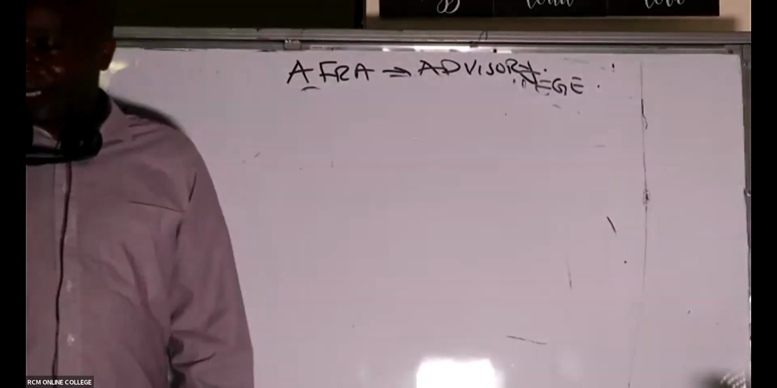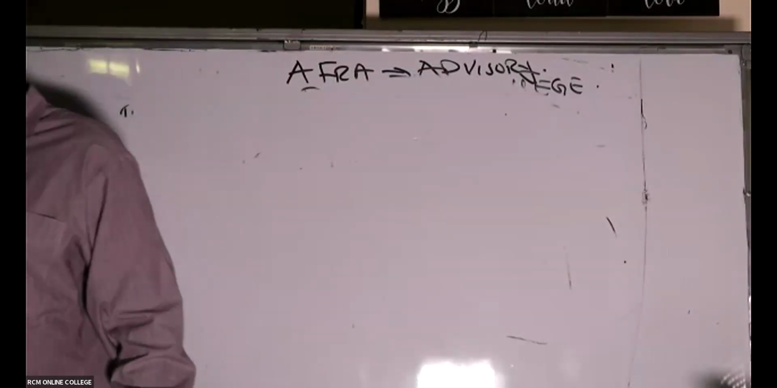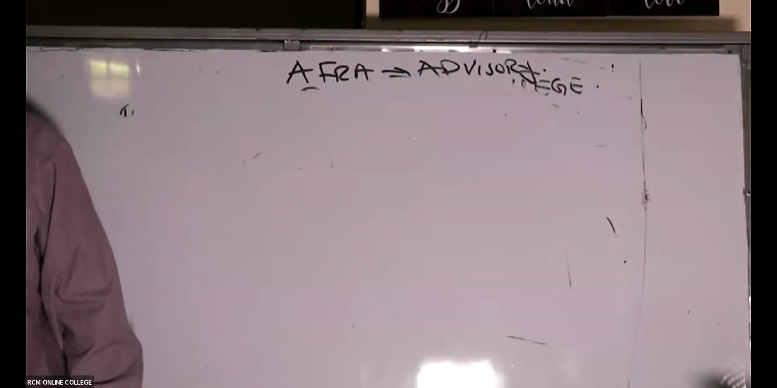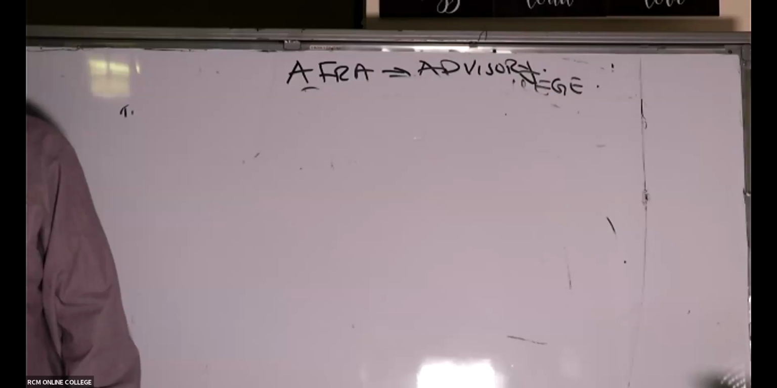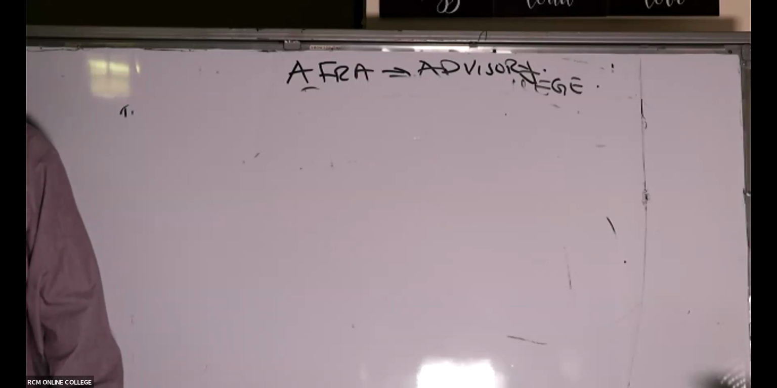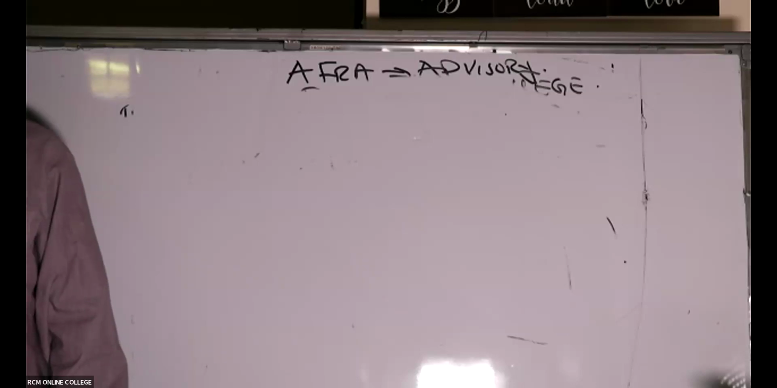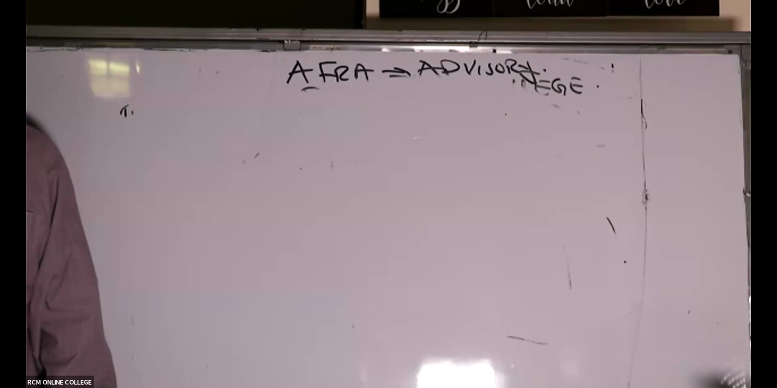Now, from there, ladies and gentlemen, we have the next item here, which is called employee benefits. Remember, employee benefits is IAS 19. If you're taking your notes, employee benefits is IAS 19. Whenever you're working with employees, remember at the end of the day, you have to give these guys some benefits.